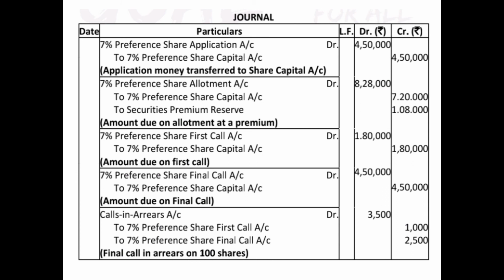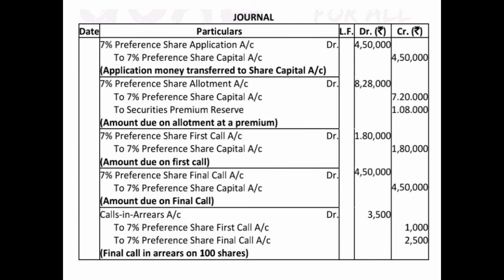So calls in arrears account debited 3,500 to 7% preference share capital account 1,000, because 1,000 is for the first call, and 7% preference share final call account 2,500. We have combined the entry for the first and the final call. So ultimately 3,500 rupees is due on calls in arrear. Now these are the journal entries and cash book.